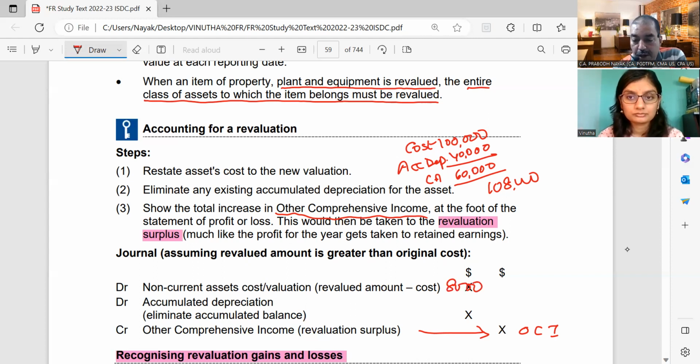Accumulated depreciation, you have to eliminate. How much is that? $40,000. So this will be debited with $40,000. And total amount transferred to OCI will be $48,000. That is equal to the carrying amount increasing up to the revalued amount. 60 plus 48 will give you 1,08,000.